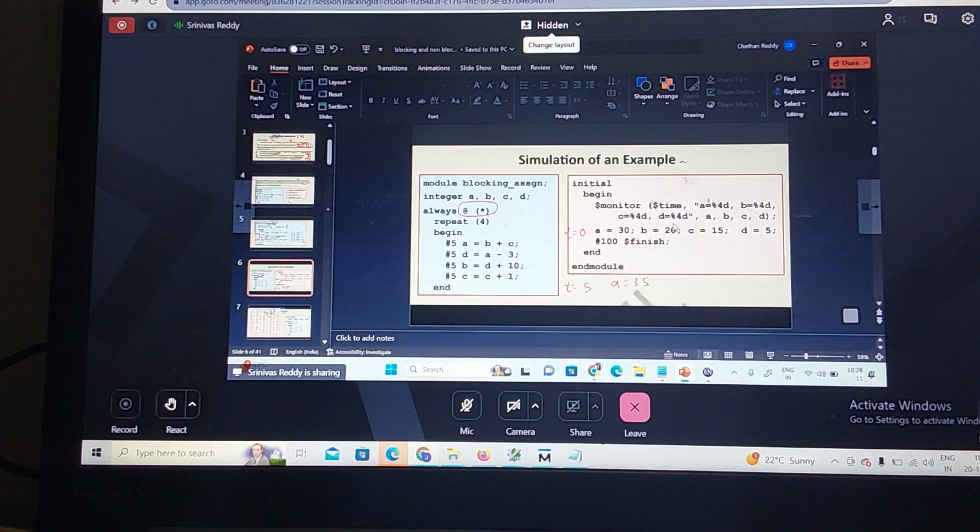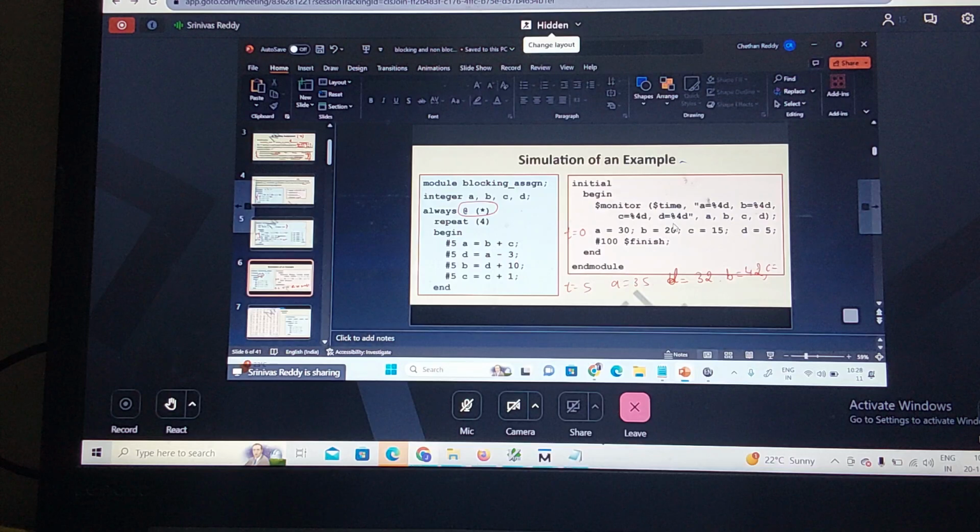What is the B value? After this D is nothing but A minus 3. What is A now? 35. 35 minus 3 means what? 32. Now B is equal to D plus 10. Correct? D is 32. 32 plus 10 means what? 42. Correct? Then what is the C value?